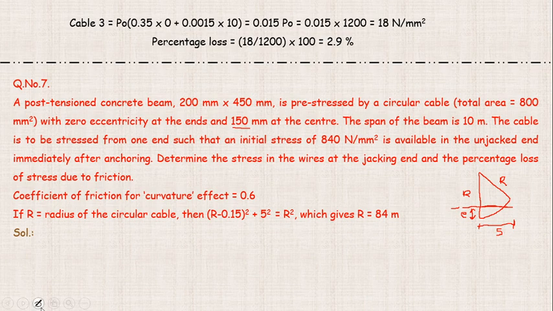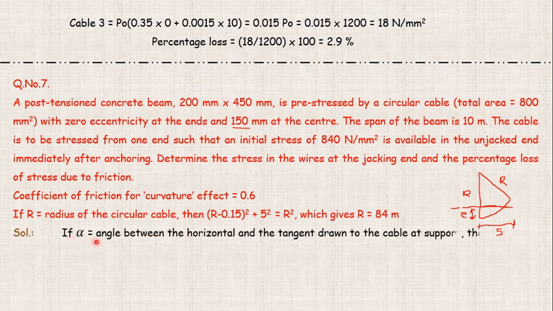Moving to the solution part of the question. If alpha equals the angle between the horizontal and the tangent drawn to the cable at the supports, which we have seen in the previous problem, then sin alpha is very small. We can calculate sin alpha for this particular value as phi divided by radius R, which is phi divided by 84, which comes out to be 0.06 radians.